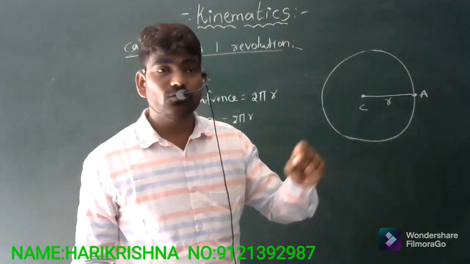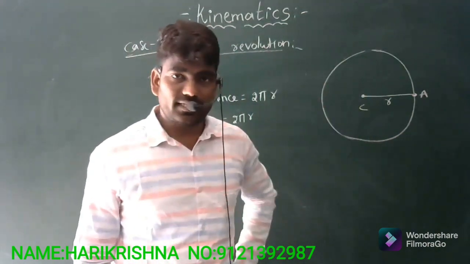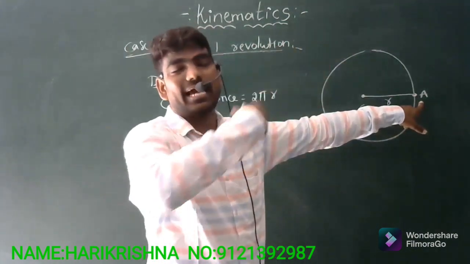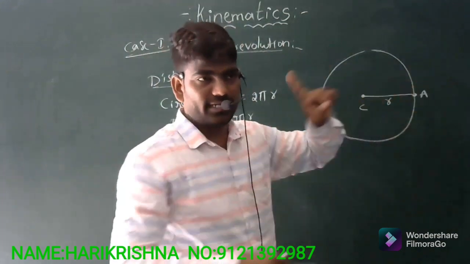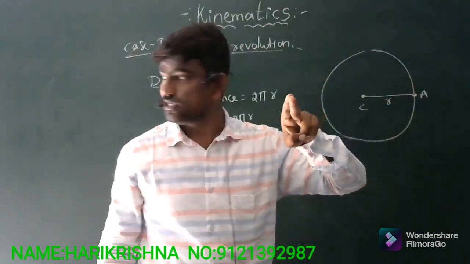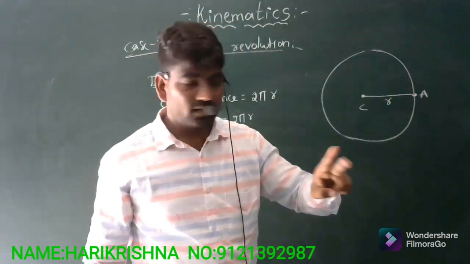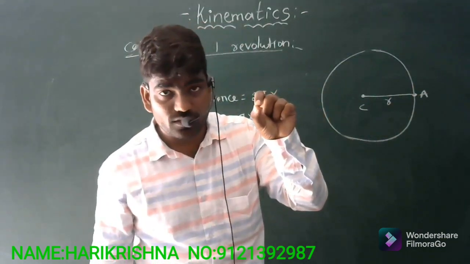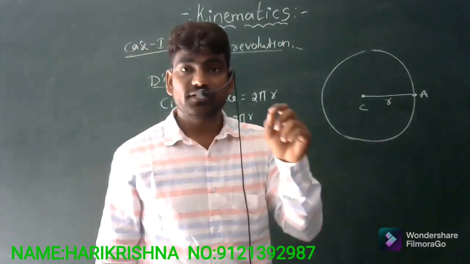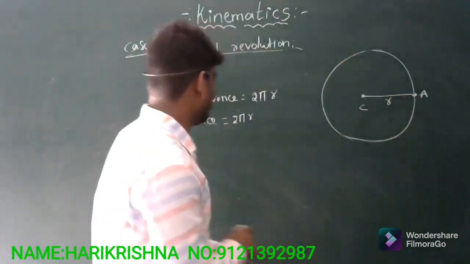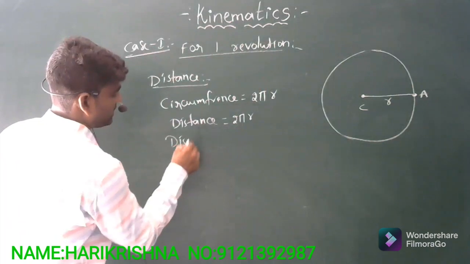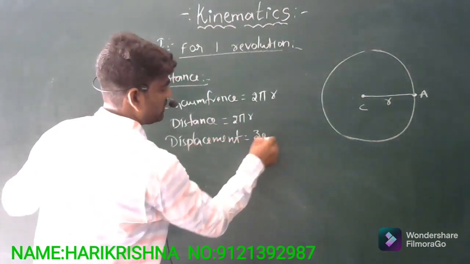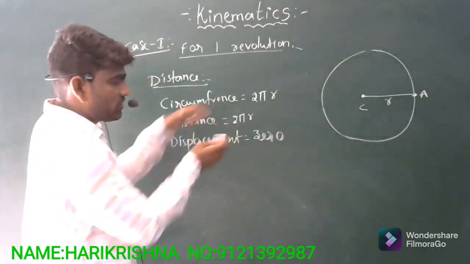Now, what happened to displacement in this particular case? The initial point is A, and finally it again reaches the same point. Initial and final points are the same, coinciding. So there is no shortest path between those 2 coinciding points. That's why displacement is 0 in this case. Okay, this is the first case.